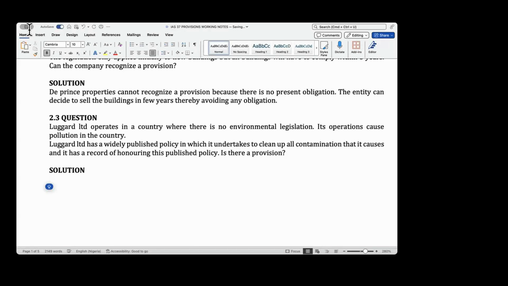There is a provision, because the company has a published policy, and also there's a financial implication too.